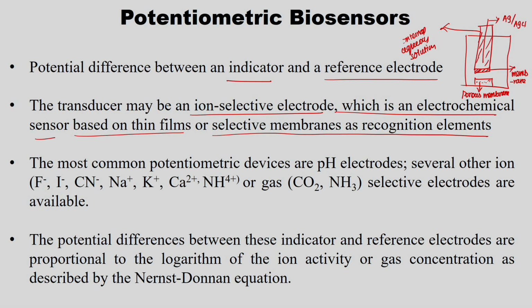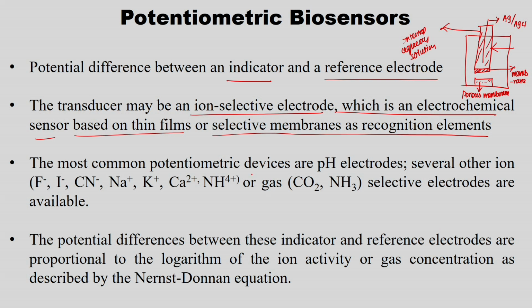Okay. Yes, the transducer may be an ion selective electrode, which is an electrochemical sensor based on thin films or selective membranes as a recognition element. So, this is nothing but a recognition element, which has the membrane attached to it. The reference electrode is nothing but Ag or AgCl.